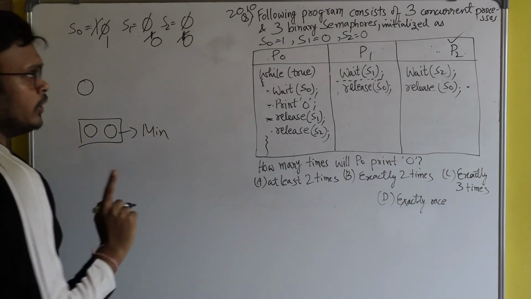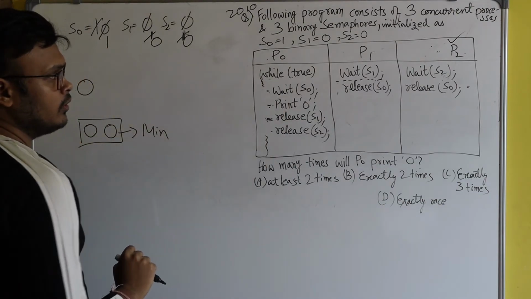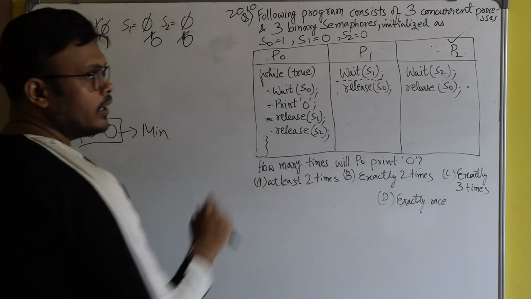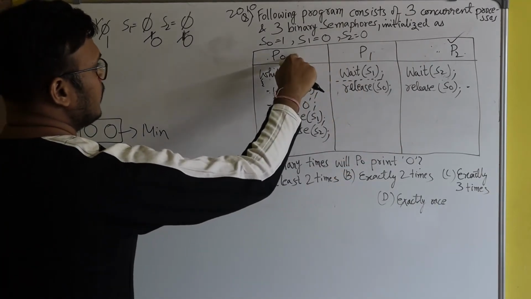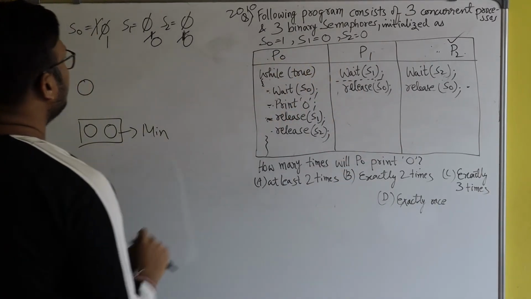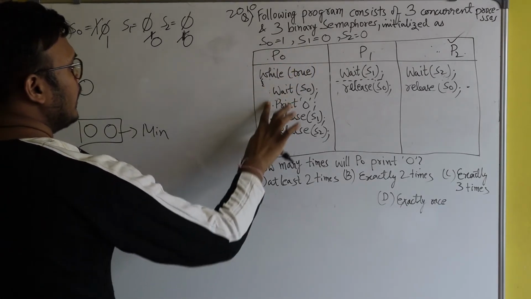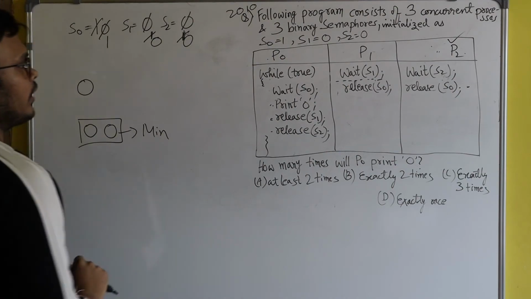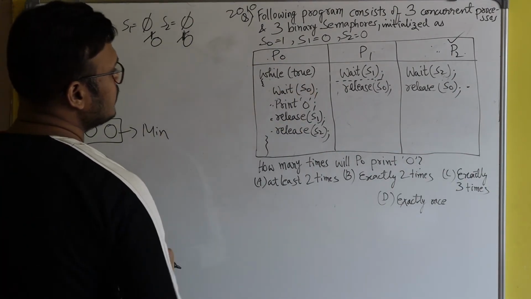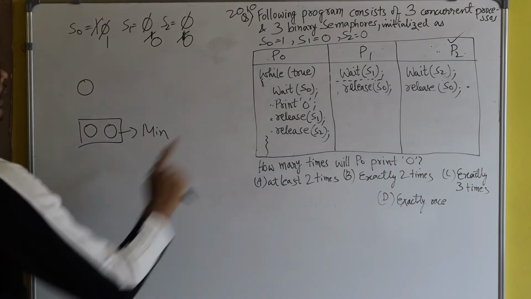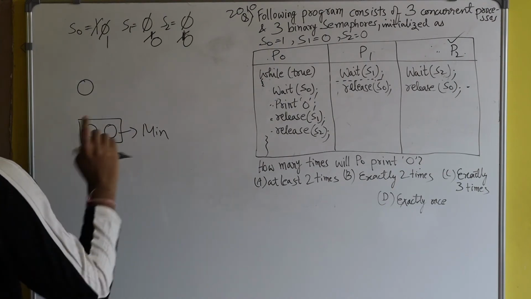Fine. So now suppose CPU is given back to process P0. Here one thing you please notice, the task of P1 has not yet ended, because P1 has executed up to here. So now CPU is given to process P0. Process P0 will again execute, the while condition is true. Now process P0 will execute this line, wait of S0. Wait of S0 means what? S0 value is 1. So P0 will successfully apply wait operation on S0.